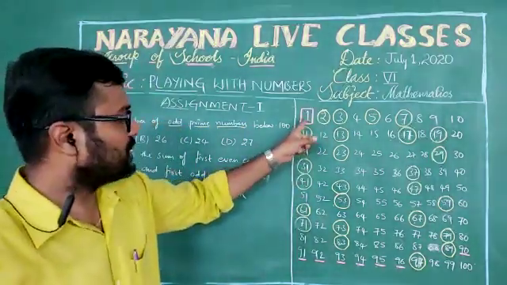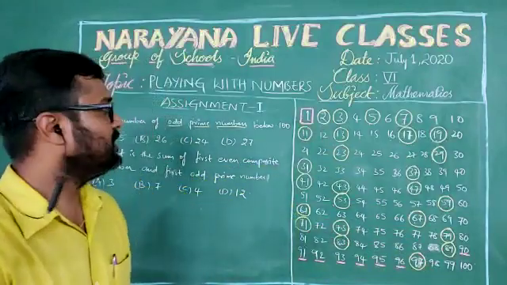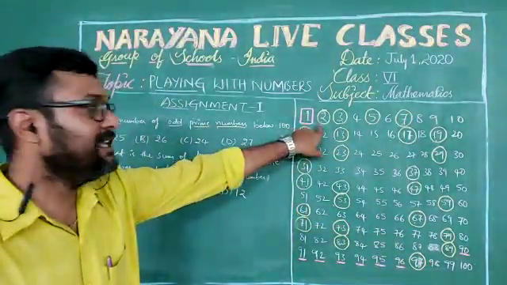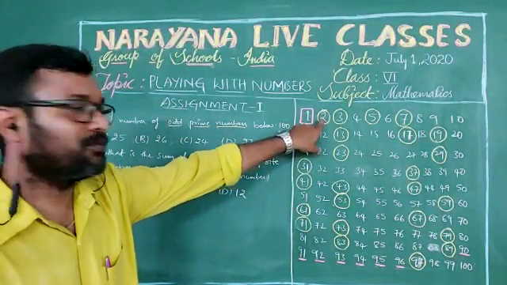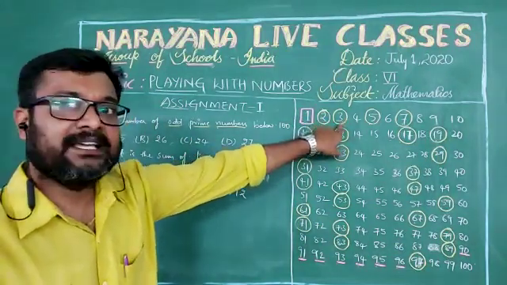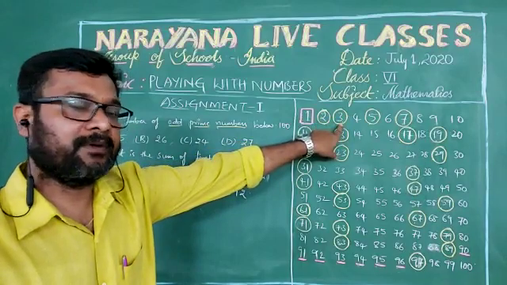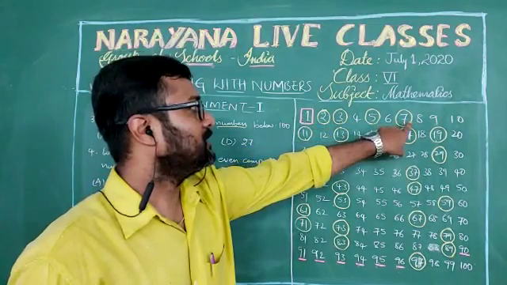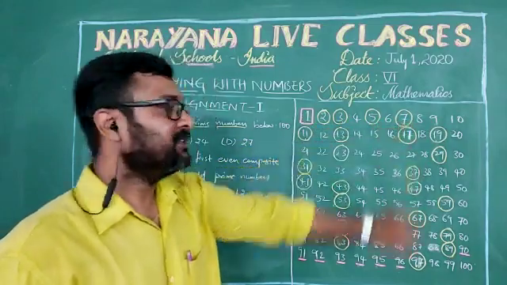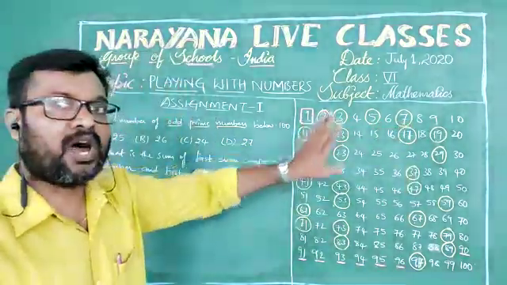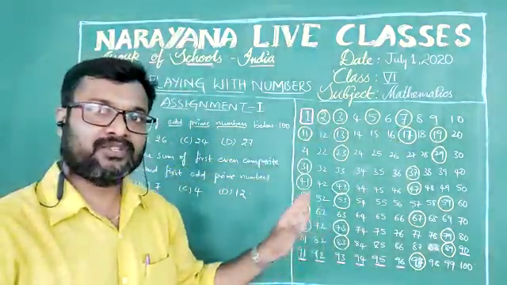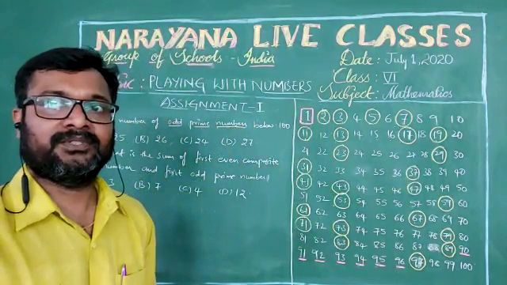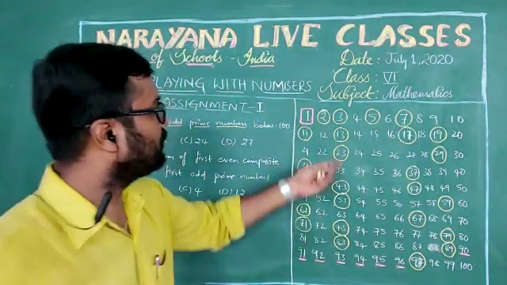So now these are the numbers from 1 to 100. In this, 1 is neither prime nor composite number, whereas 2 is an even number and prime number. It won't be counted. Now 3 is odd and also a prime number. Like that, 5 is also odd and prime, 7 is also odd and prime. See, except 2, all those prime numbers are also odd numbers. Isn't it?